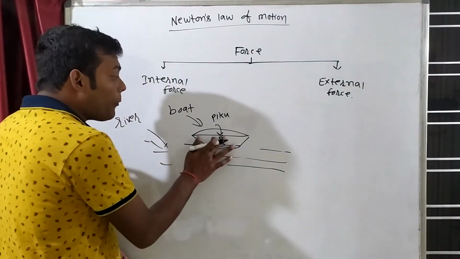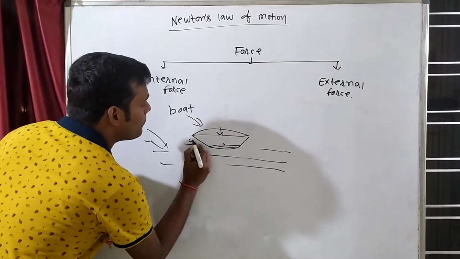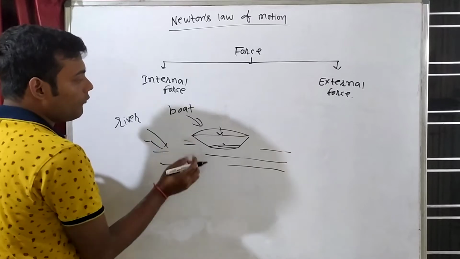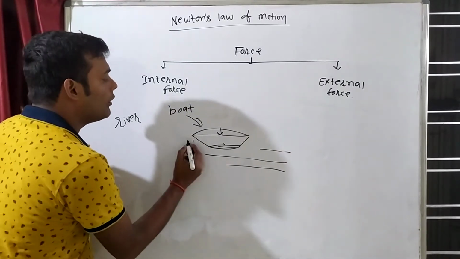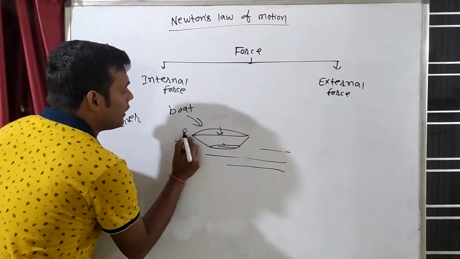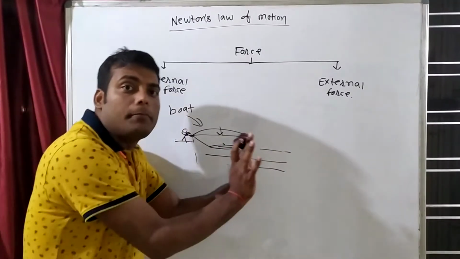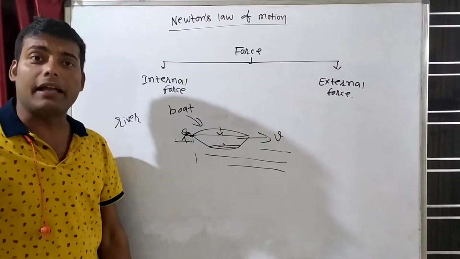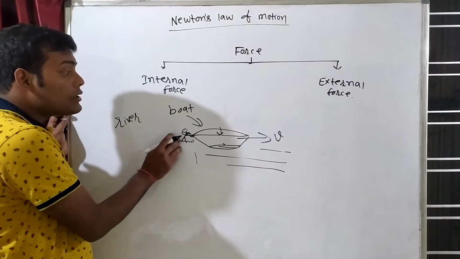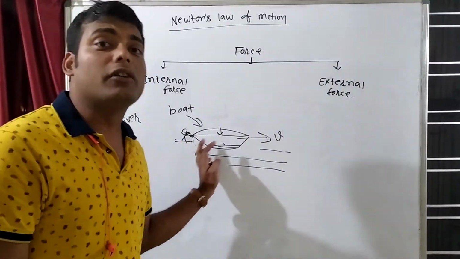So suppose Piku comes out from inside the boat. Suppose this is the river and this is the side bank of the river, and Piku is standing here. Now Piku can apply force. If Piku applies force, what will happen? This boat will move in this direction. That means now Piku is not a part of this boat.